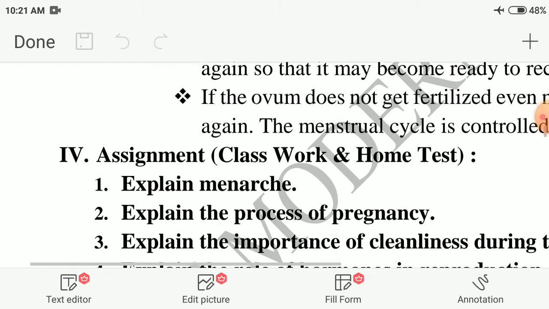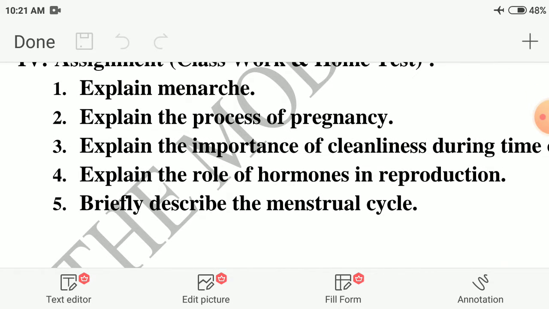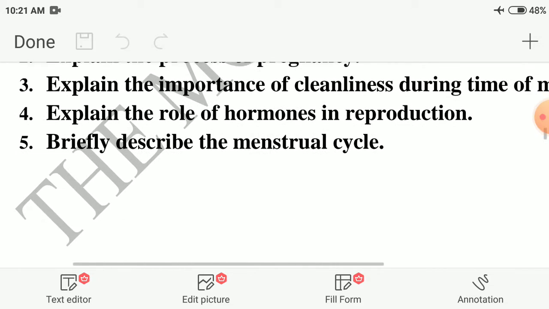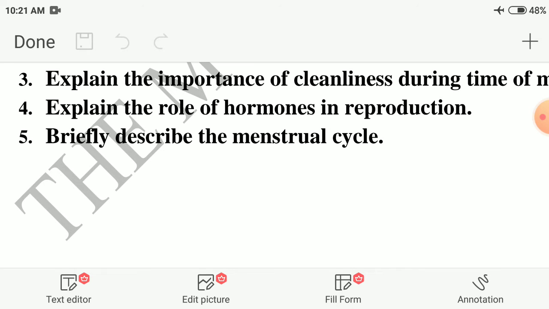What are the questions we discussed? First question, explain menarche. Second question, explain the process of pregnancy. Third question, explain the importance of cleanliness during the time of the menstrual cycle in girls. Fourth question, explain the role of hormones in reproduction. Fifth question, briefly describe the menstrual cycle.